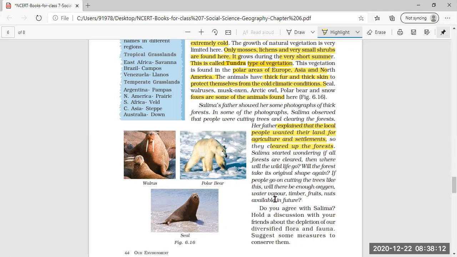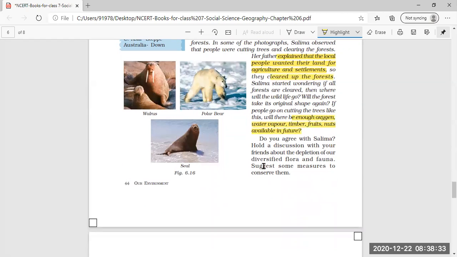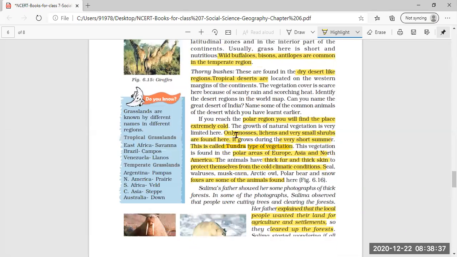And the forests are very helpful. What will be the conclusion? If we cut all the forest, rainfall will be less, and we will not get enough trees, which provide us oxygen, water vapor, timber and all. So do you agree with Salima also? This is the end of the lesson.